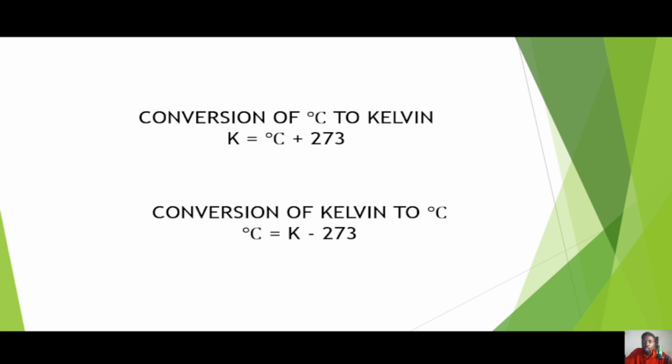Moving ahead, if you want to convert a degree Celsius value to Kelvin, all you need to do is add 273 to the degree Celsius value and it becomes Kelvin. If you want to convert a Kelvin value to degree Celsius, all you need to do is minus 273 from the Kelvin and it becomes degree Celsius.